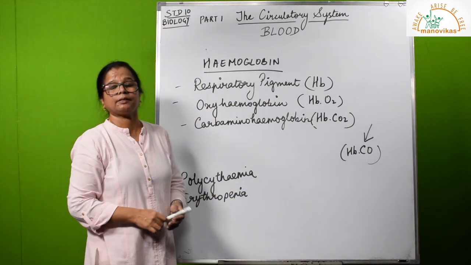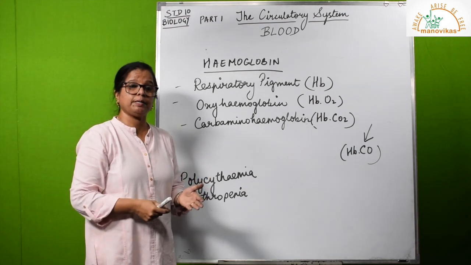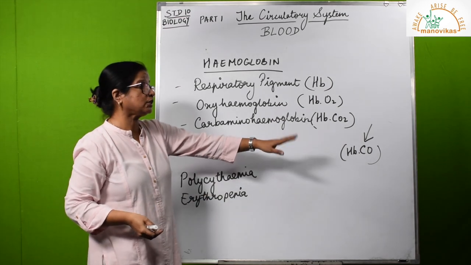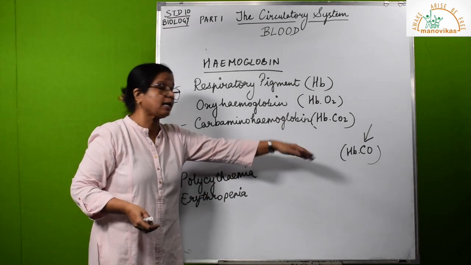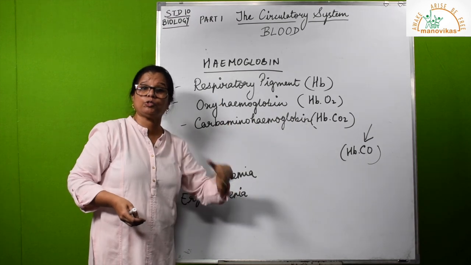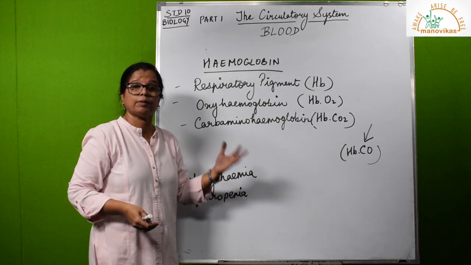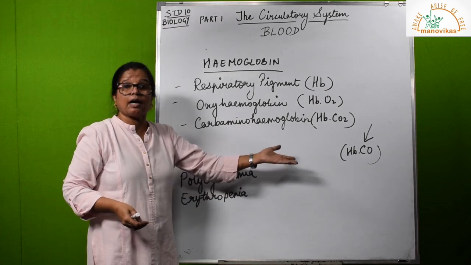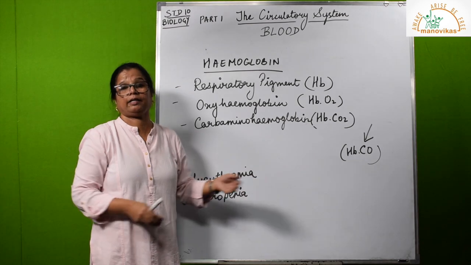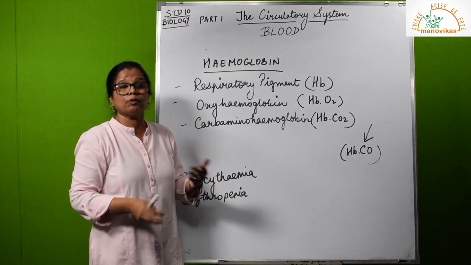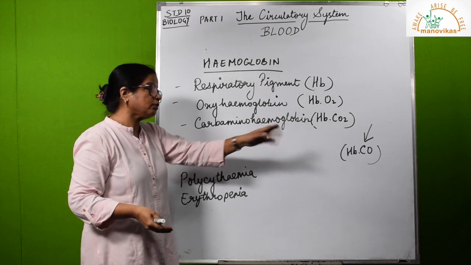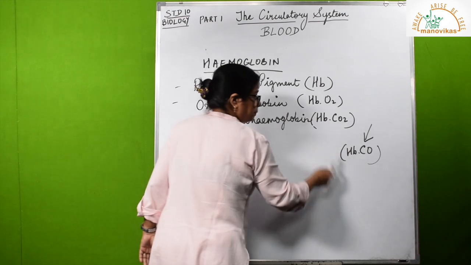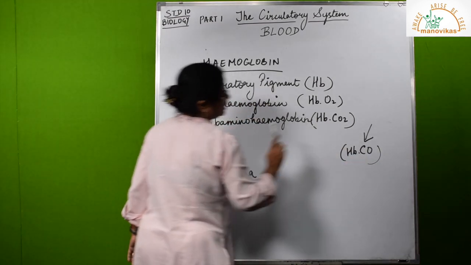So, the question is asked why people shouldn't sleep in a poorly ventilated room where there is a furnace or a heater. Because it reduces its oxygen carrying capacity. Quickly carbon monoxide is formed. The oxygen in the room is used up because of the burning furnace, because of the heater. So there will be lack of oxygen. Carbon monoxide poisoning can be caused and it can even result in death of that person who is sleeping in the room. When hemoglobin combines with carbon monoxide, a stable compound is formed, and this is poisonous, it's toxic in nature.